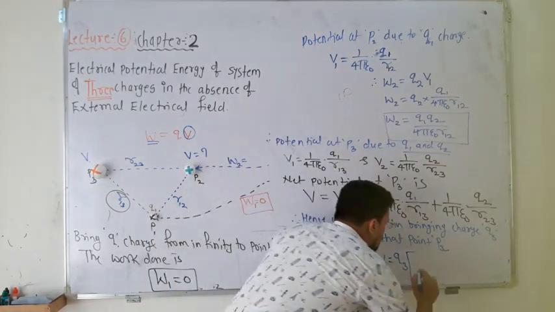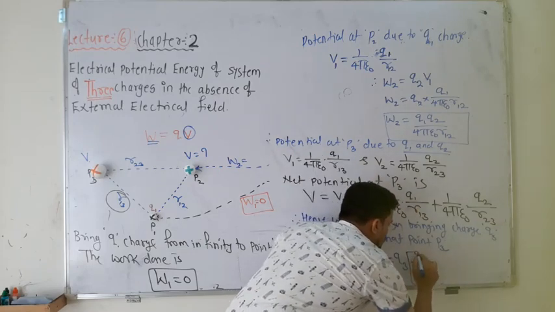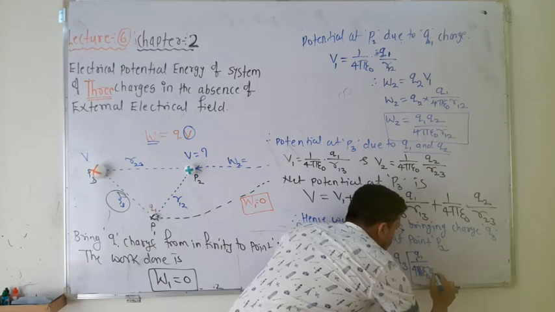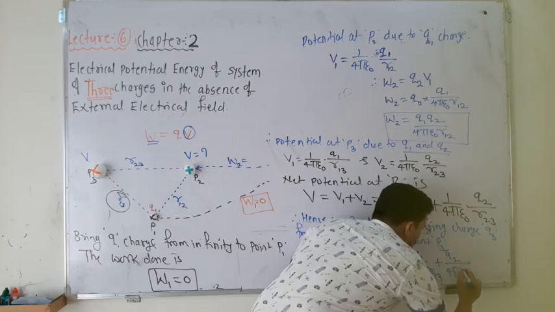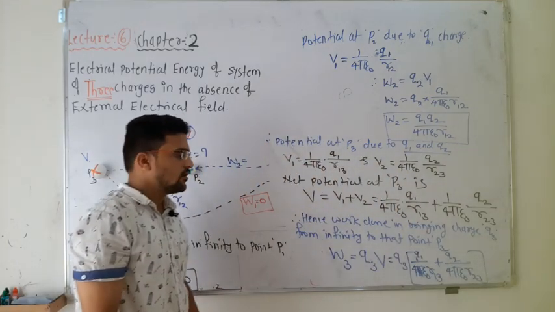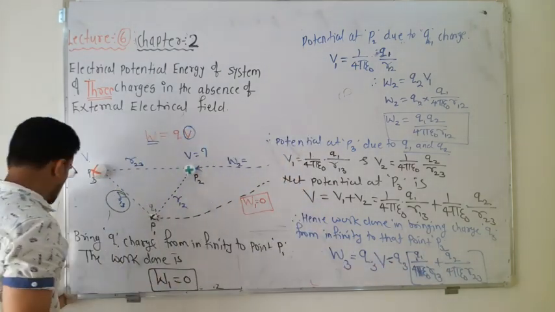So the total potential is nothing but 1 upon, or I will simply write Q1 over 4 pi epsilon naught R13 plus Q2 over 4 pi epsilon naught R23. Then rearrange the terms, you have to multiply this Q3 here.